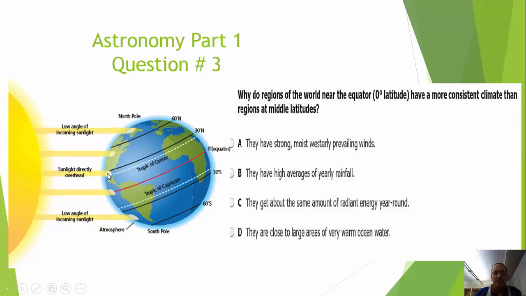No matter how the Earth is tilted, it's always going to get direct sunlight towards the center of the Earth, basically between the Tropic of Cancer and the Tropic of Capricorn. It's going to be almost direct sunlight there versus the northern and the southern pole, which is 90 degrees north latitude and 90 degrees south latitude, which will be very much indirect versus direct sunlight.